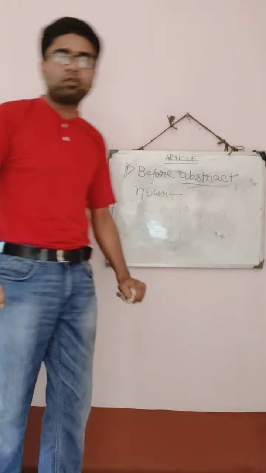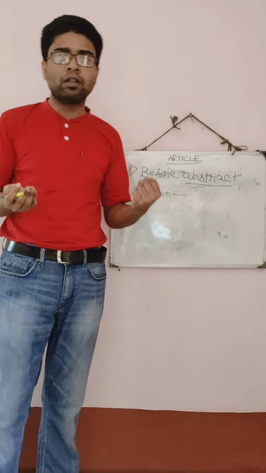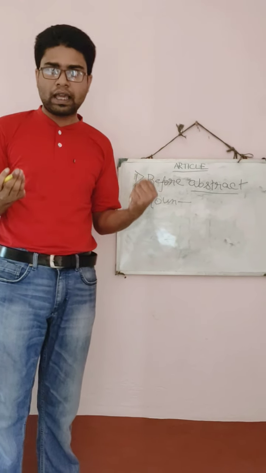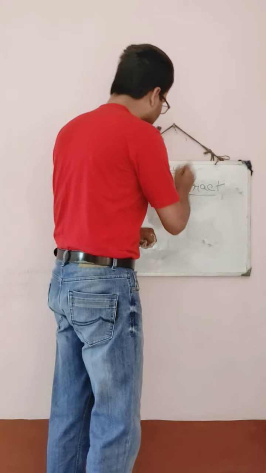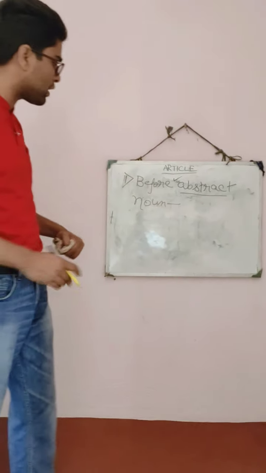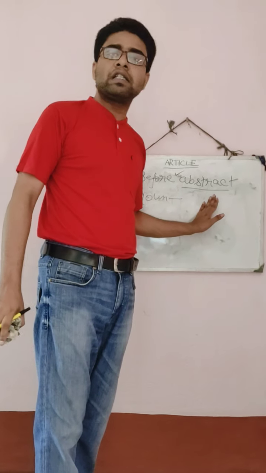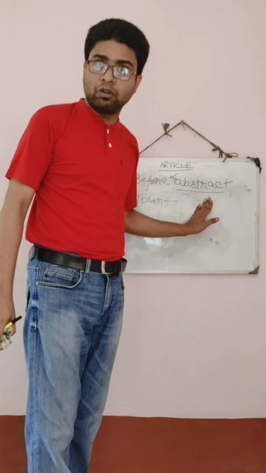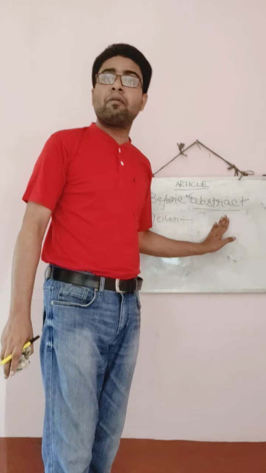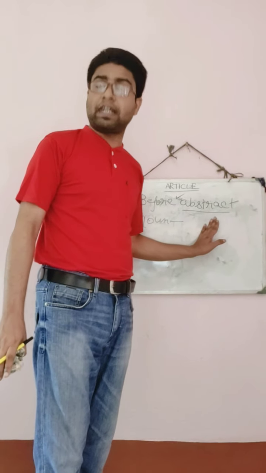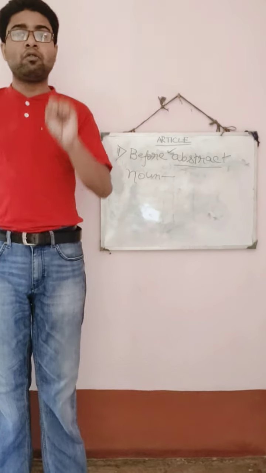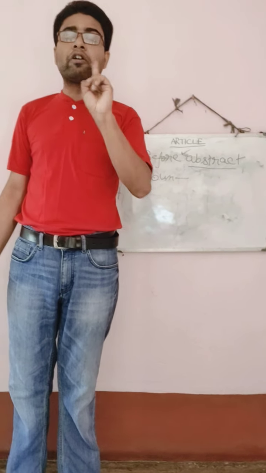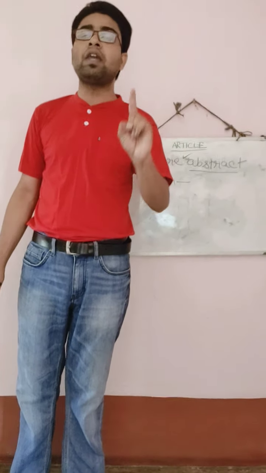You have already learned what an abstract noun is in your last class, but I am giving you one reminder. You can relate to your definition. Abstract noun is the name of a quality. You all know: name of a quality, name of an action, and name of a state. So before the name of a quality, which article will not be used? The article "the" will not be used.